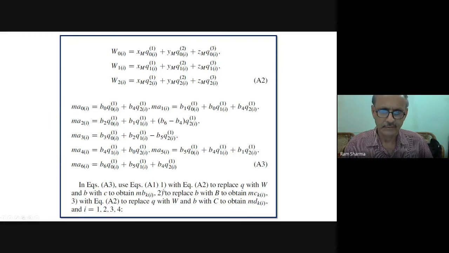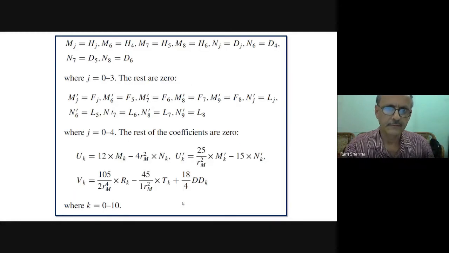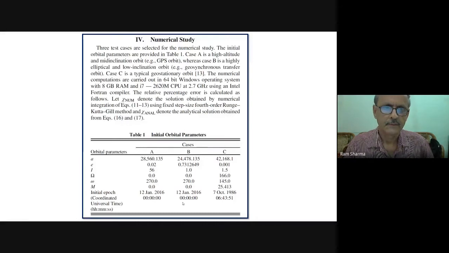In this equation, we replace Q with W and B with C. We have written it simply to reduce the space used. We have written certain comments. These are all the values. So that is how we obtained the analytical solution.